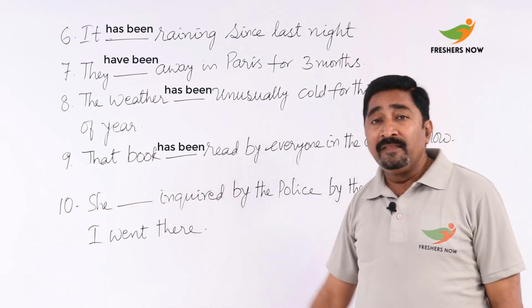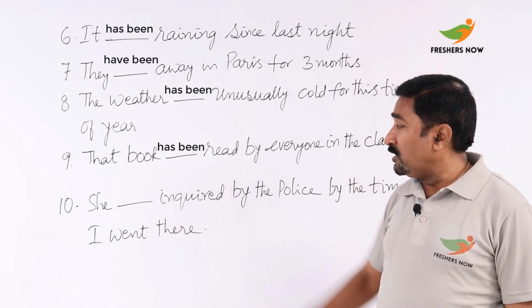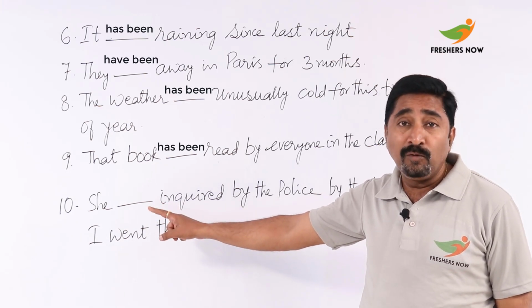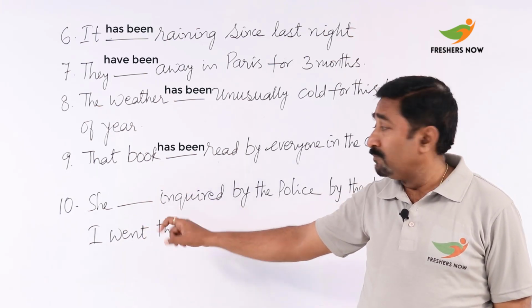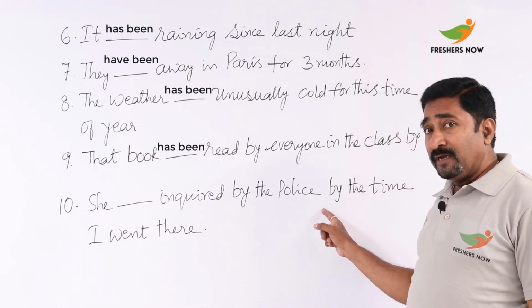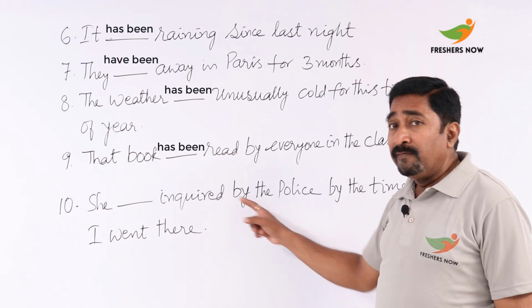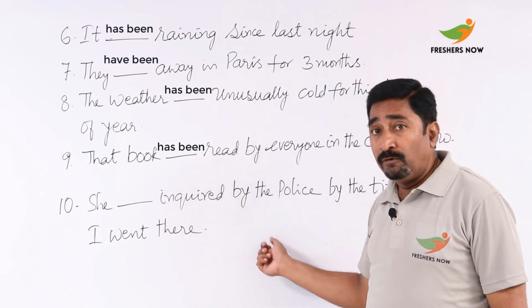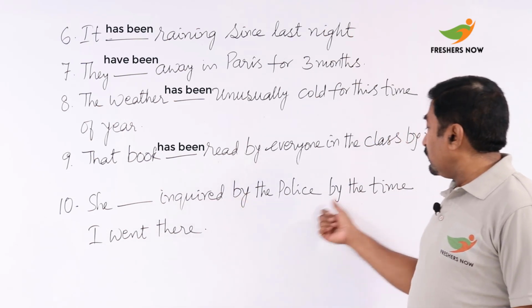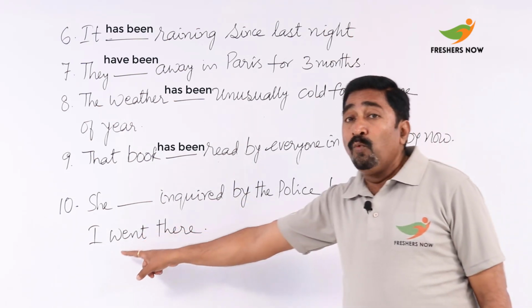And let's see the last sentence here: She inquired. You can find the difference of inquire and enquire. So she inquired by the police. And here also you can understand that it is in a passive form, that is, a passive voice. By the police, by the time I went there.